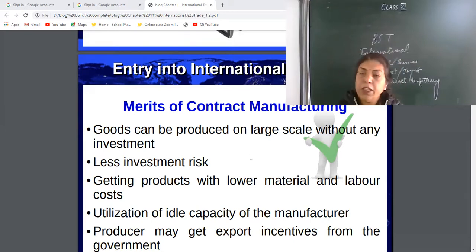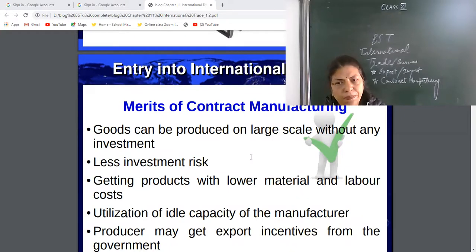See, Special Economic Zones, SEZ, and Export Processing Zones, EPZs, are set up by the Indian government. Tax holidays are also given by the Indian government if the company is exporting. What is the main aim of the Indian government?